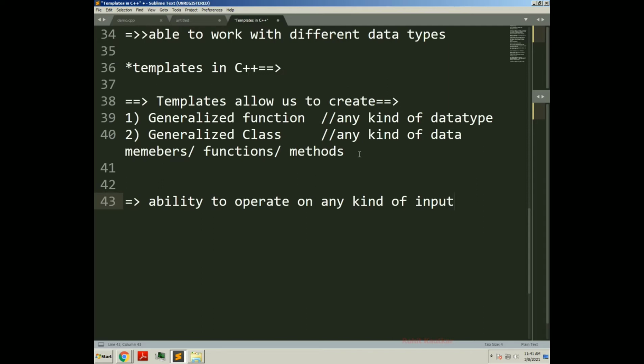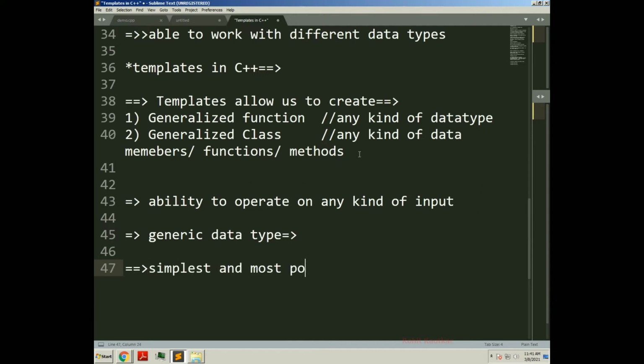Templates use a generic data type which can handle a variety of data types. So in templates we are using a generic data type, and this generic data type will be able to work with a variety of data types during execution. This is the simplest and most powerful concept in C++.